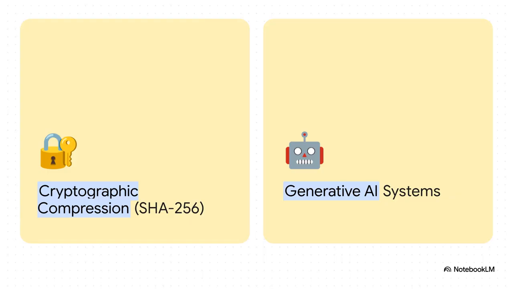Think about the commonality here between cryptographic compression like SHA-256 and modern generative AI systems. What actually binds them together? They're both ultra-high-speed systems where internal state transitions evolve vastly faster than a human observer can ever read out. We simply cannot look inside the vortex of SHA-256 as it spins, just as we cannot manually inspect every single neural activation in a massive language model as it hallucinates, reasons, or generates code.